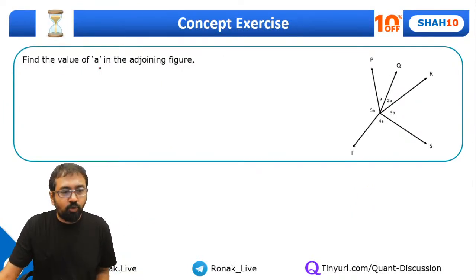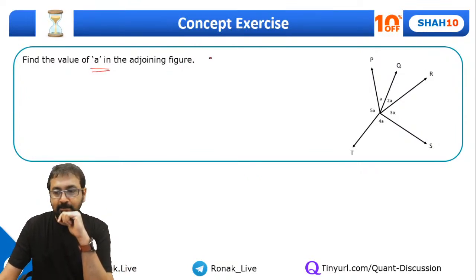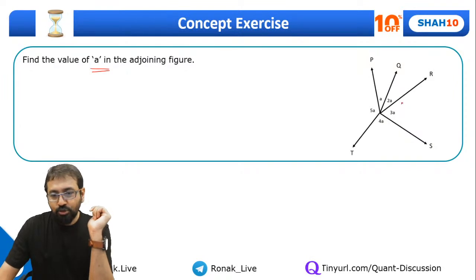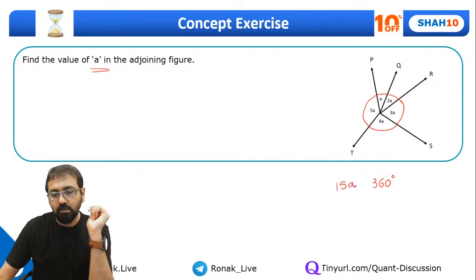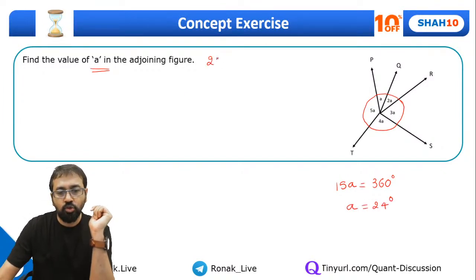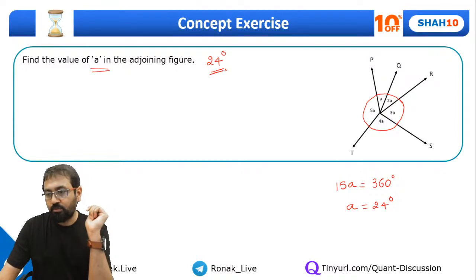Fine guys, so can you tell me what will be the value of A in this adjoining figure? What is the value of A? Who will tell me the answer? I'm sure you know that the central angle at the circle is 360 degrees. So this is 360 degrees. Now what is this one? 5a plus 4a is 9a, plus 6a is 15a. 15a is equal to 360 degrees. So a will come out to be 24 degrees. That's your answer. 24.